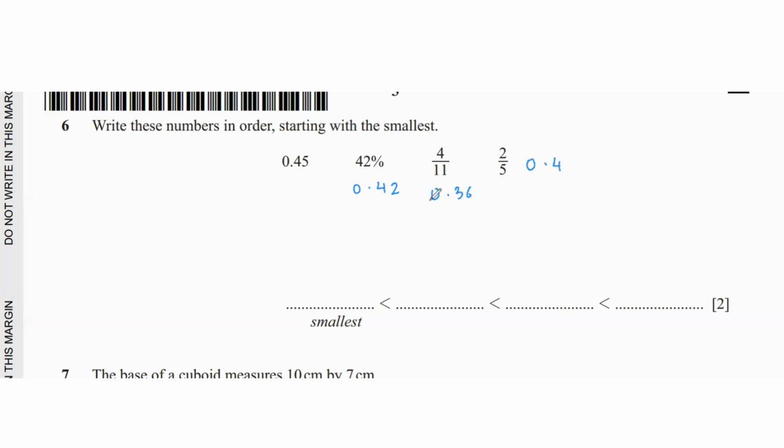So now as you can see, 0.36 is the smallest, which makes 4/11 the smallest. Then we have 0.4, which is 2/5. Then we have 42%. And lastly, 0.45. In such questions, always convert the numbers to the same format, decimals, because that's the easiest one, or you could do percentages or fractions.